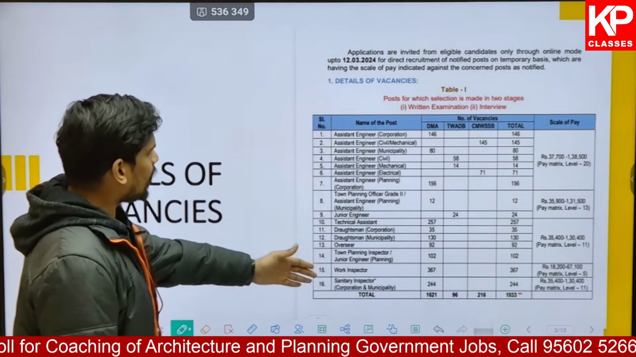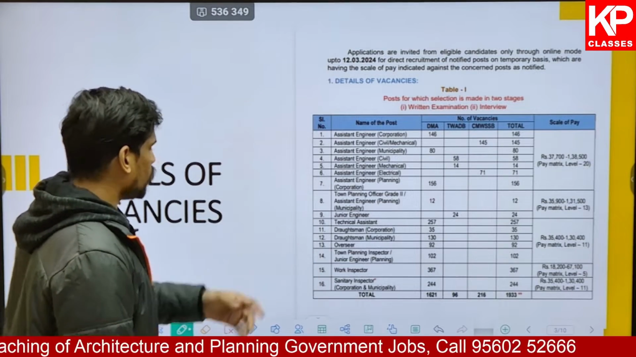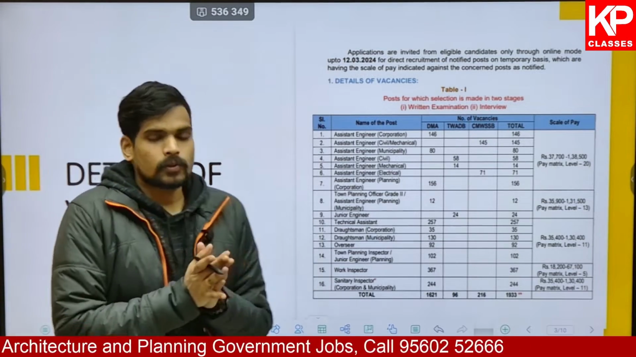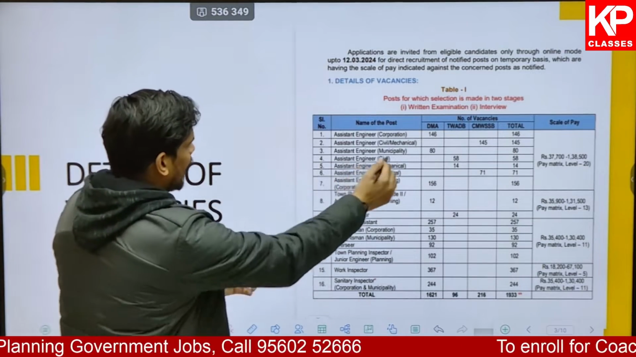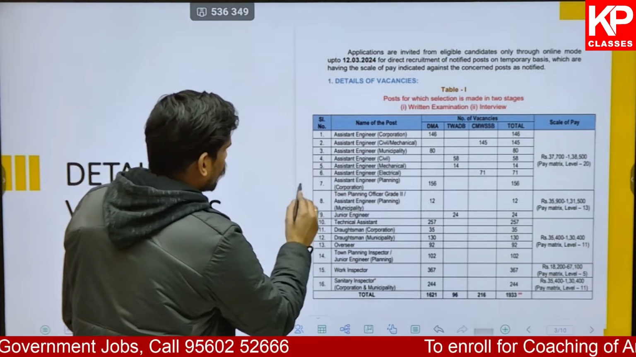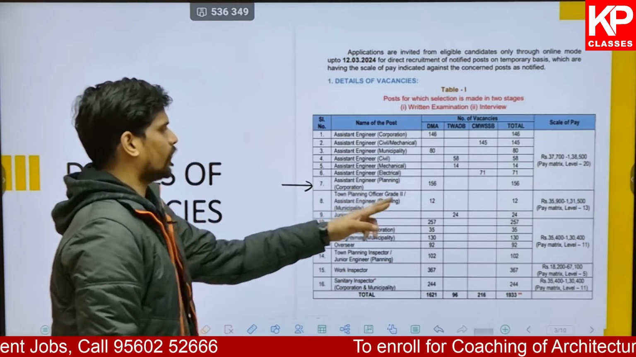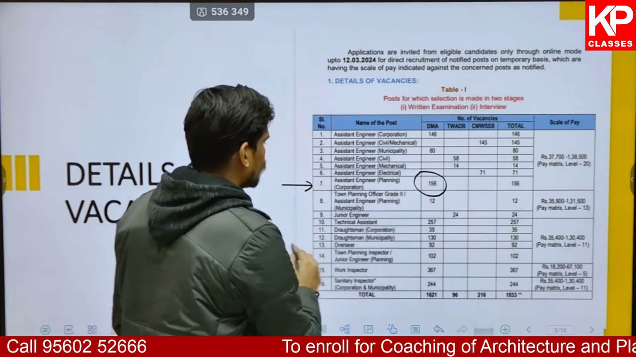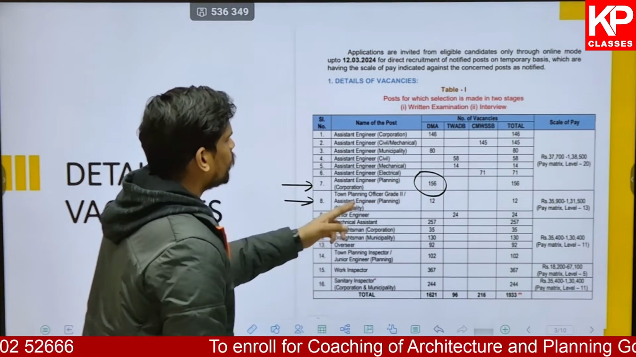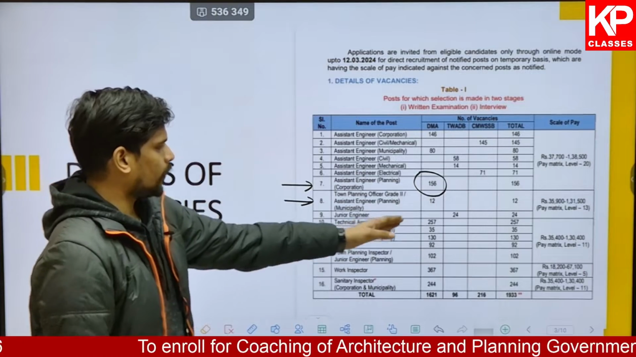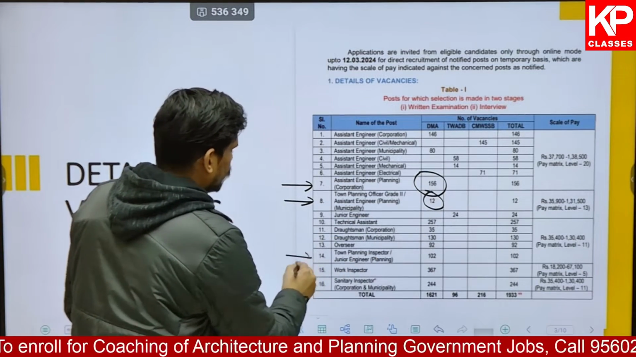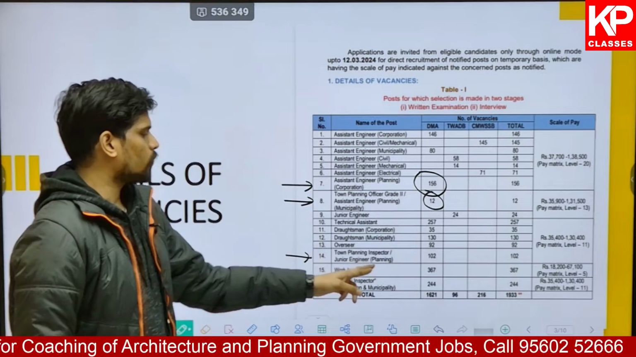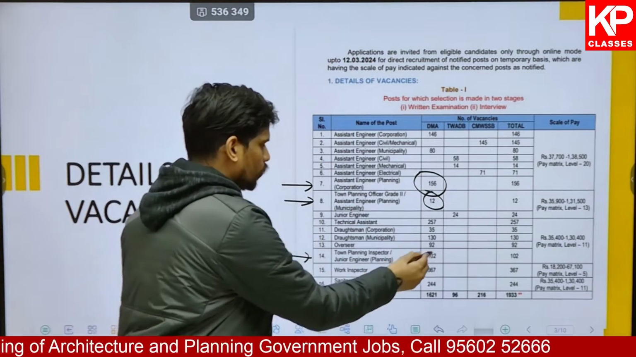As I told you, there are various openings, various posts, of which those posts of planning, or which are relevant for architecture and planning background aspirants, would be the post of assistant engineer, where you have a total of 156 posts like I told you, and you have planning officer, town planning officer grade 2, where you have a relevant post of 12, and you also have the post of town planning inspector junior engineer planning with 102 posts.